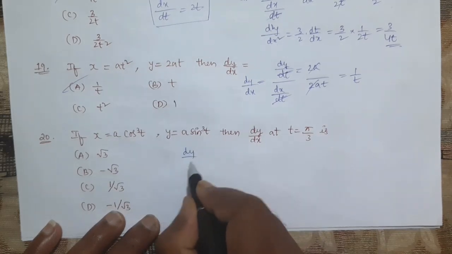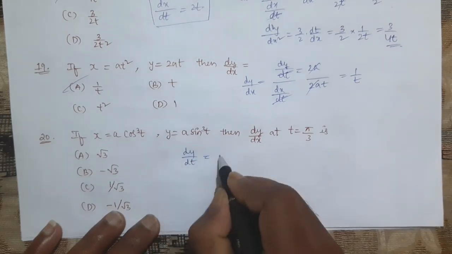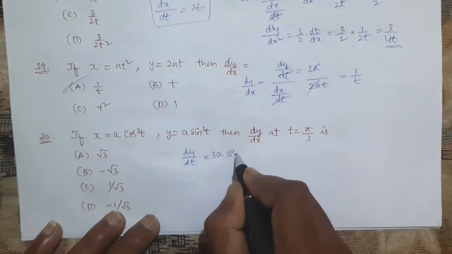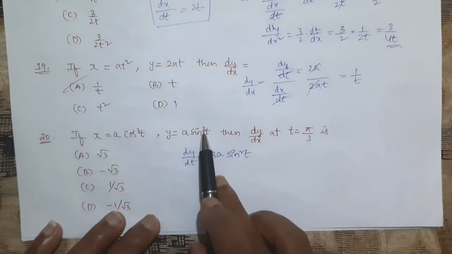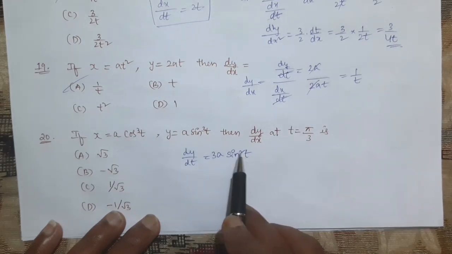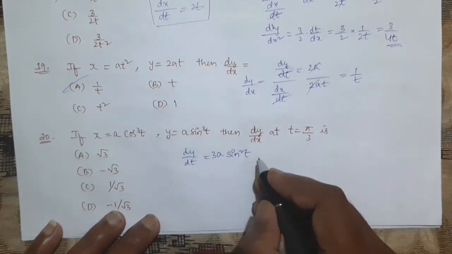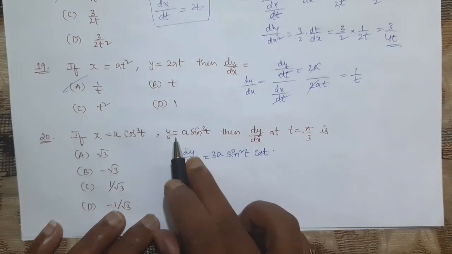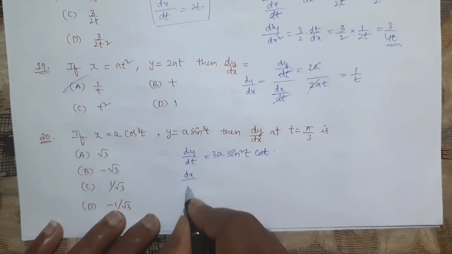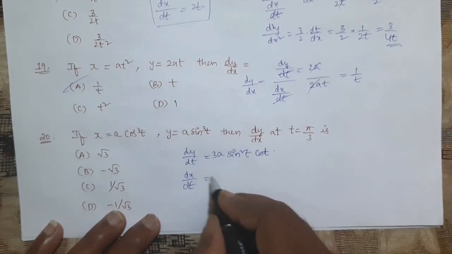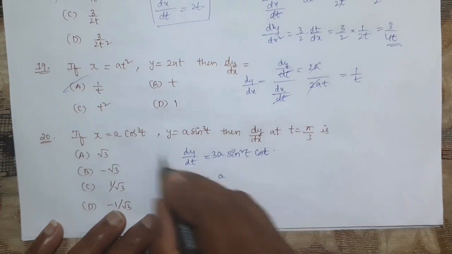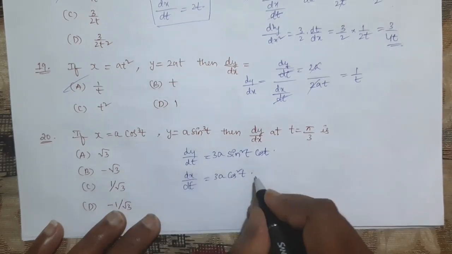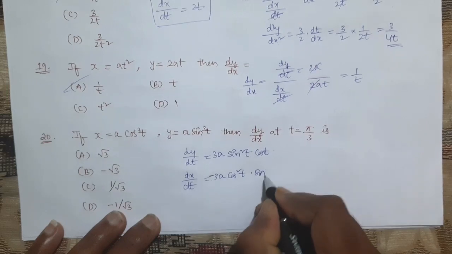So in order to find dy by dt first, that is a into sin cube t, the differentiation is 3 into sin square t. Chain rule you need to apply. First the cube becomes square. Then sin t differentiation. What is sin t differentiation? It is cos t. So this is the derivative of this. Next, dx by dt. What is dx by dt? a into cos cube, derivative first 3 cos square t into cos differentiation, what, minus sin t. Okay.